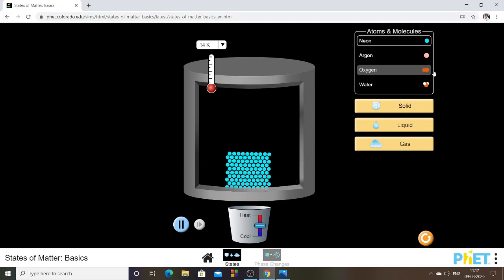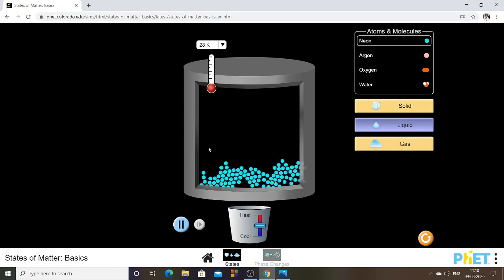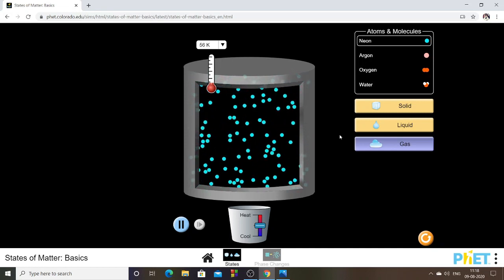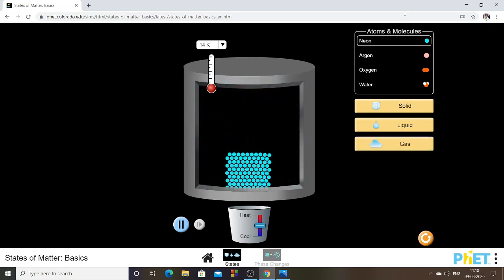So let's go to the molecular arrangements. You look at this: in a solid, the atoms are closely packed and vibrating inside the solid. Understand? For a denser solid, the vibrations are lesser. In a liquid, the particles are slightly away from each other and they vibrate more compared to a solid. In a gas, they are far away from each other and in constant motion. So this is one part of it.